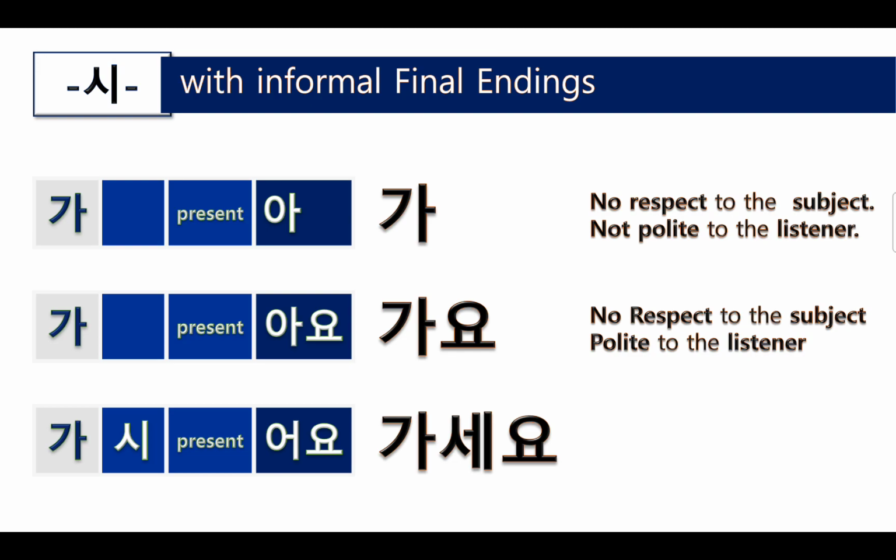Okay. So what is the difference between 가요 and 가세요? For 가세요, we put 시 there. So this is respect to the subject and polite to the listener. Okay. So in Korean language, 가, go, 가요, go. But 가세요 is like a please go or go please. 네, 가세요. The meaning is the same, but the context or the politeness is different.